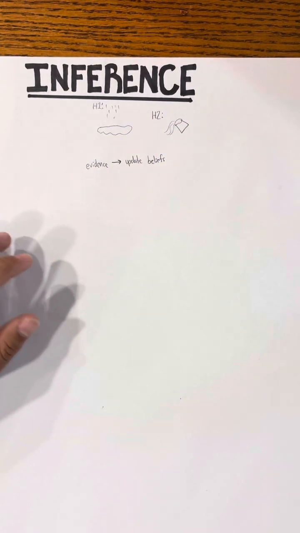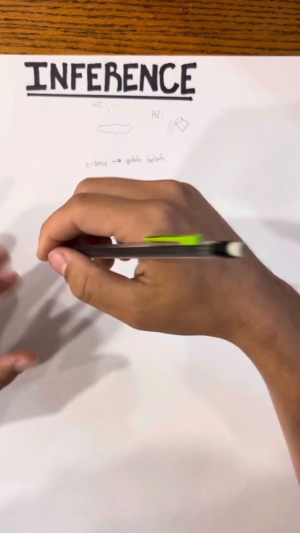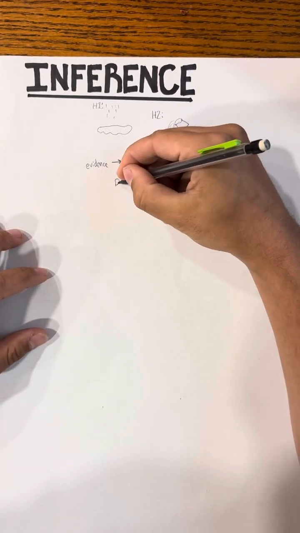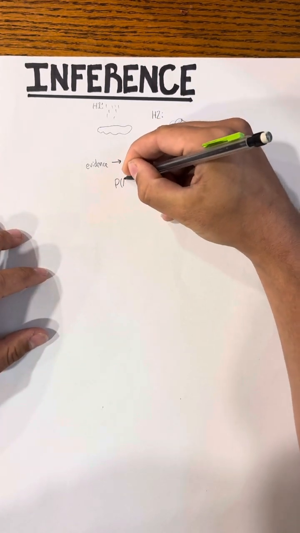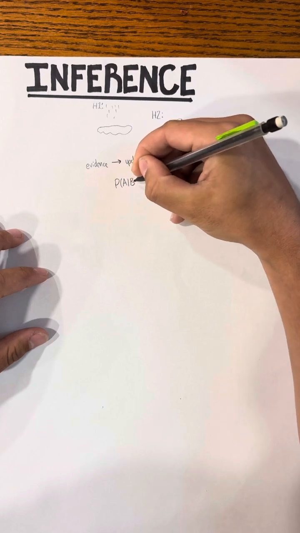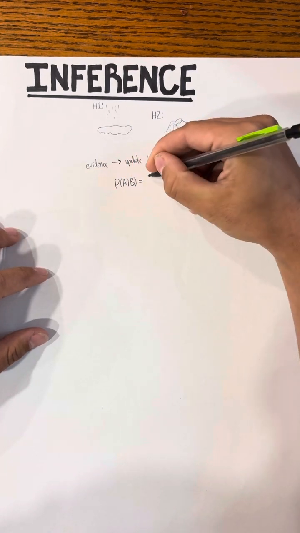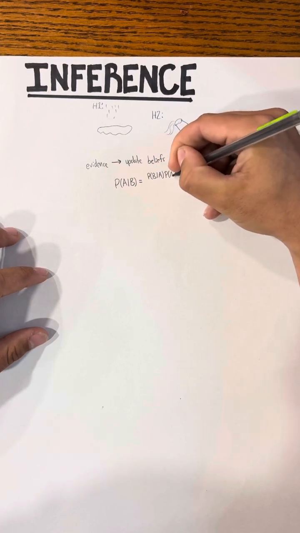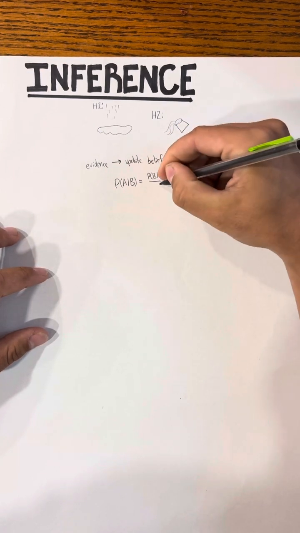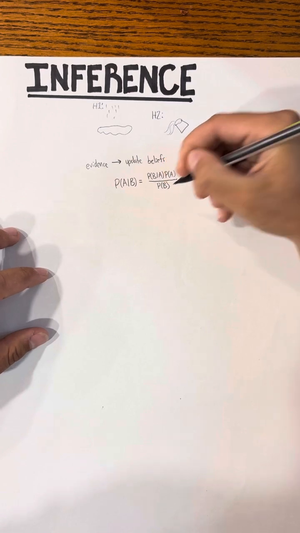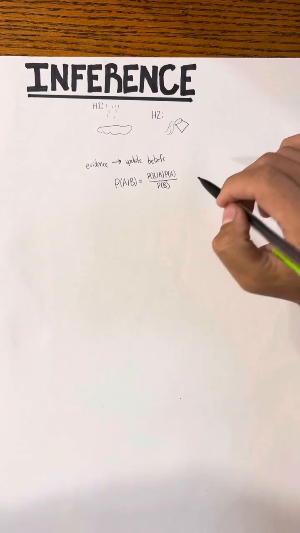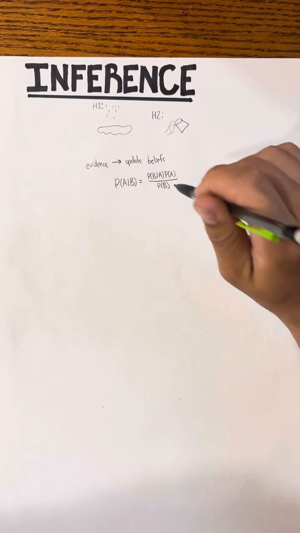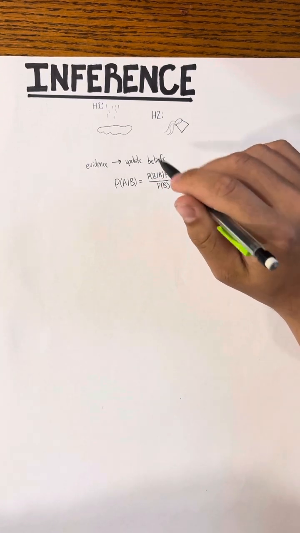Now, the king of inference, and arguably the most important equation in all of probability, is called Bayes' rule, and I'll write it out now. It says that the probability of event A occurring given event B occurred is equal to the probability that B occurred given A times the probability of A divided by the probability of B. Now, this is not intended to make sense right now, but we're going to walk through a concrete example and actually derive this equation, and you will understand it so much better.